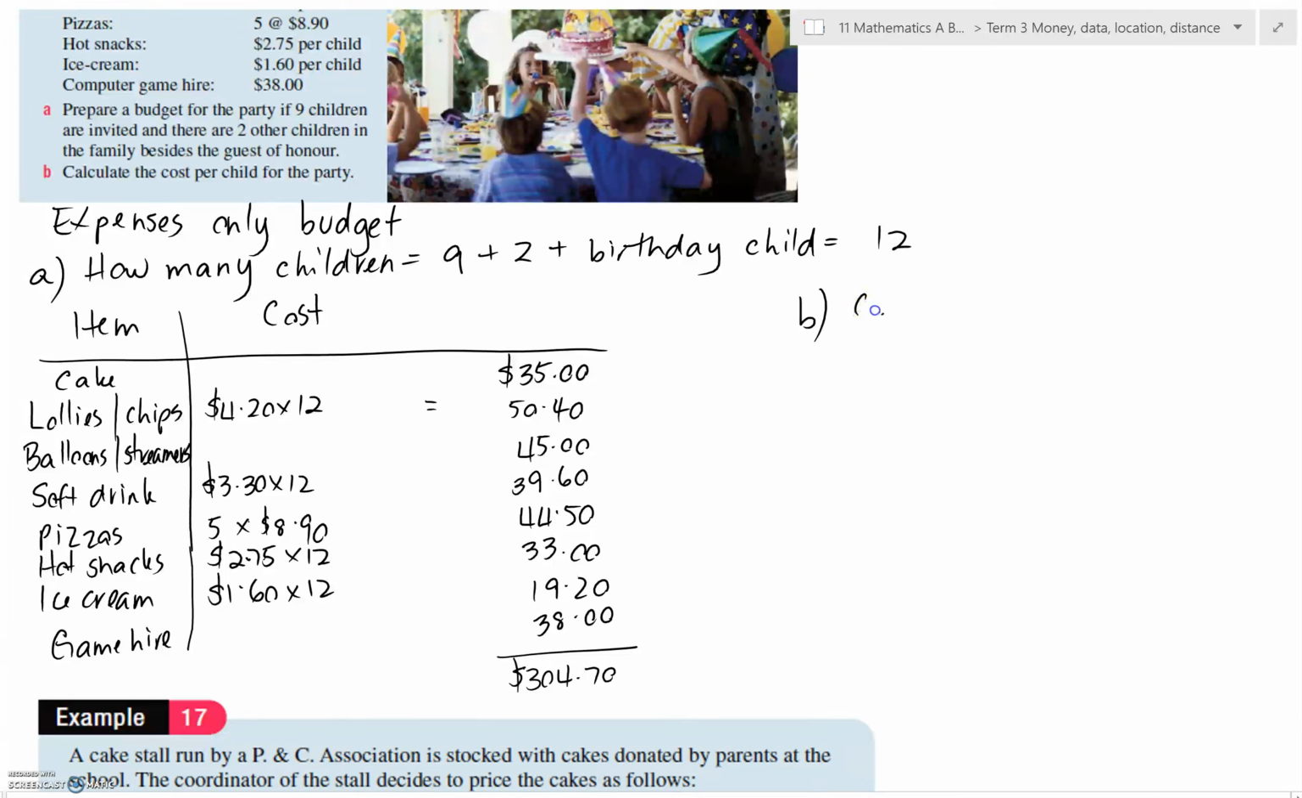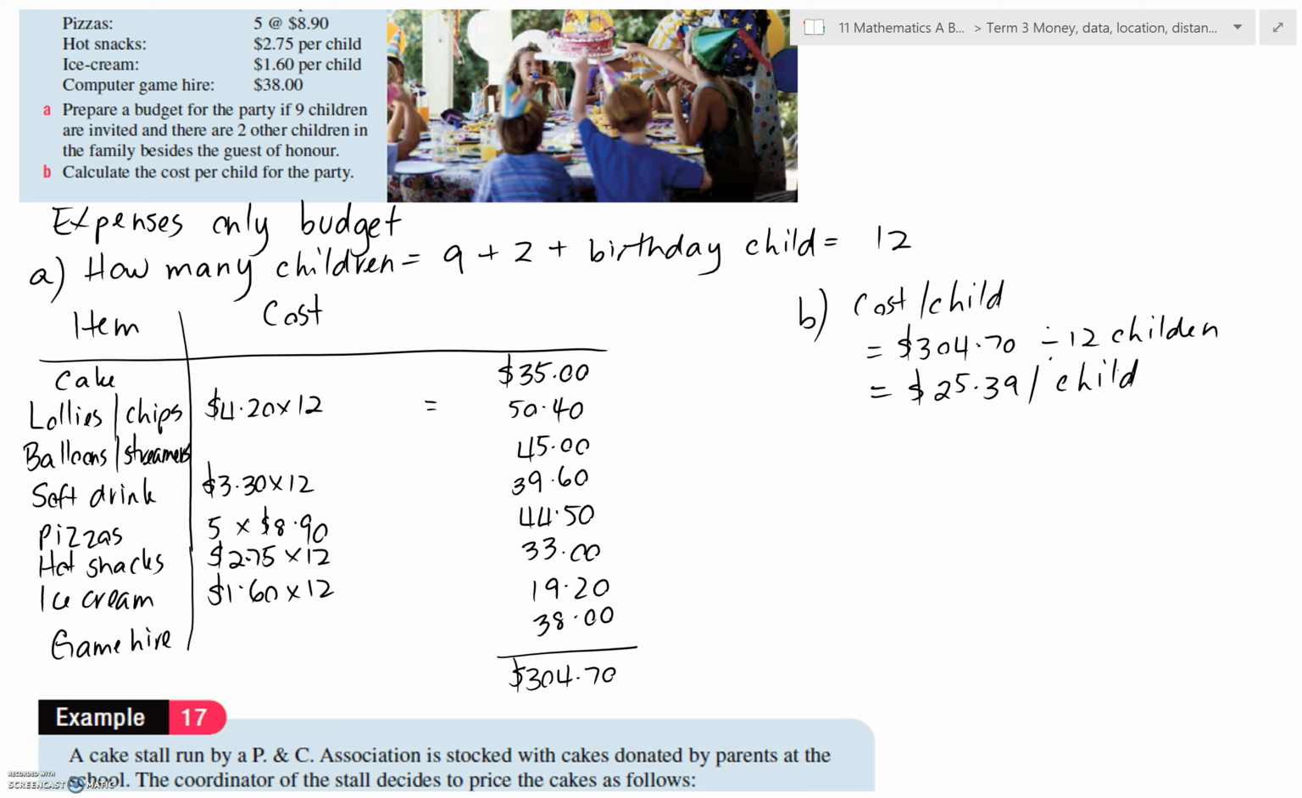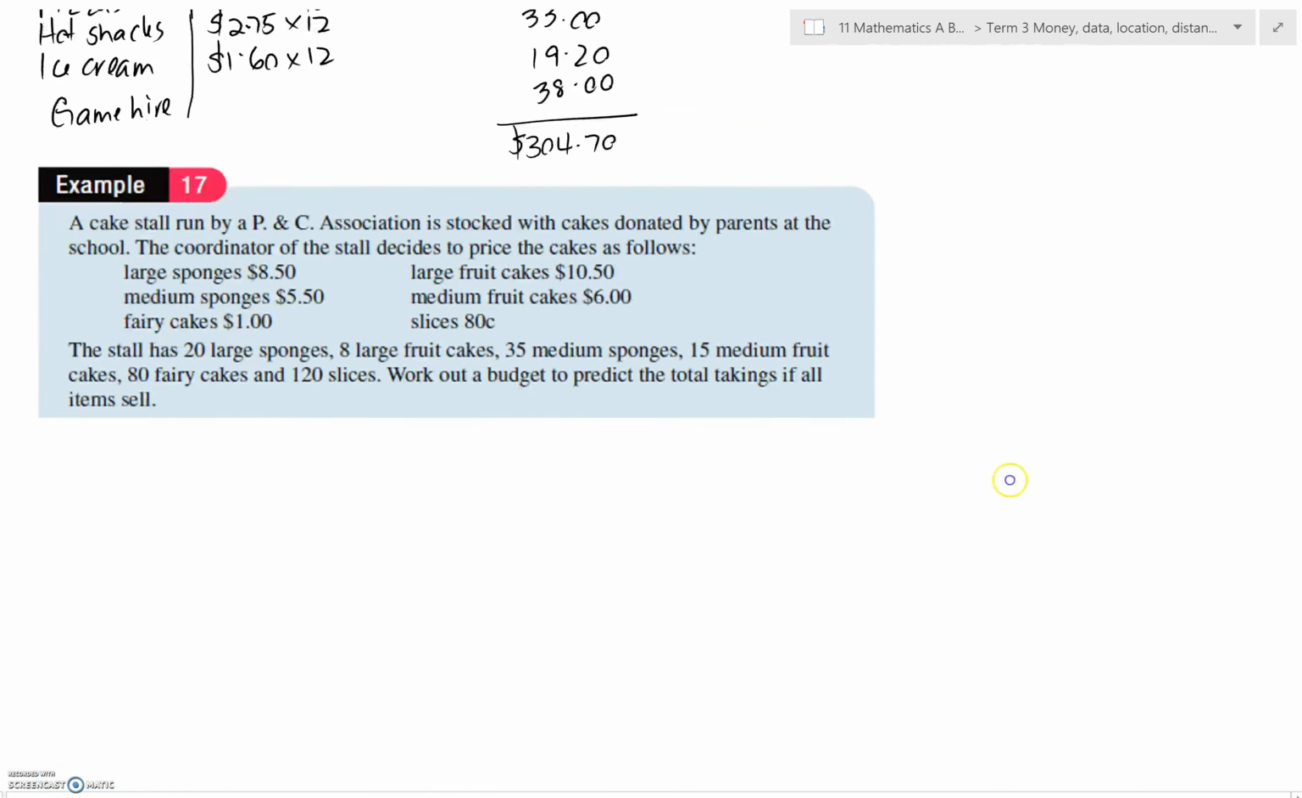Now part B asks us to calculate the cost per child for the party. So it's simply a matter of taking that total and dividing it by the number of children who are coming. So $304.70 is the total, 12 children, around $25.39 per child, which is probably a pretty normal cost for a child's birthday party. Seems like a lot, but that's probably pretty right. Okay, so that's an example of an expenses only budget.